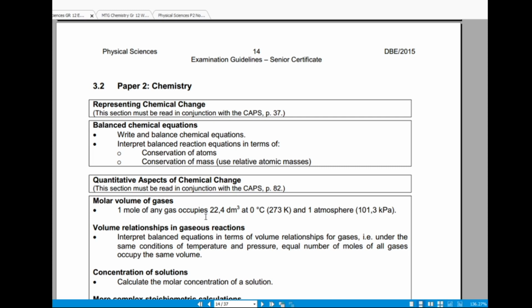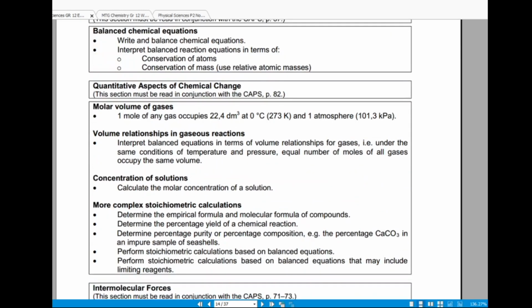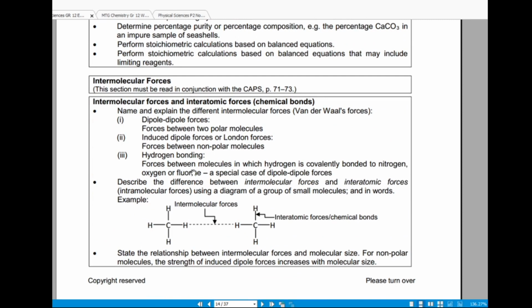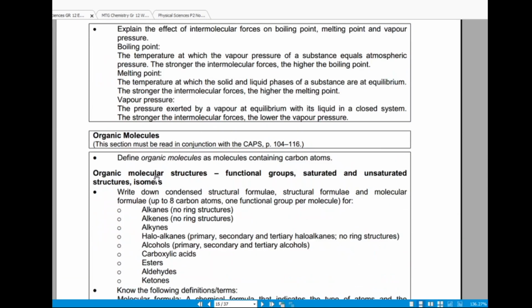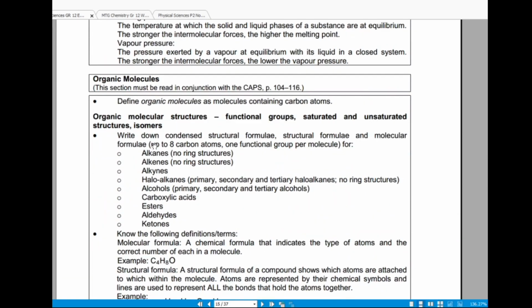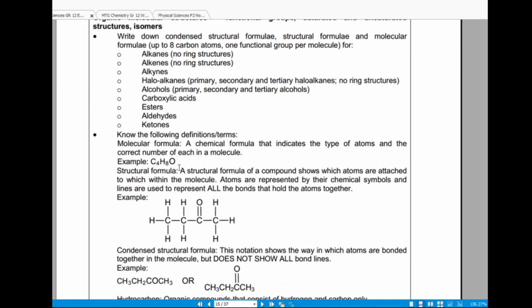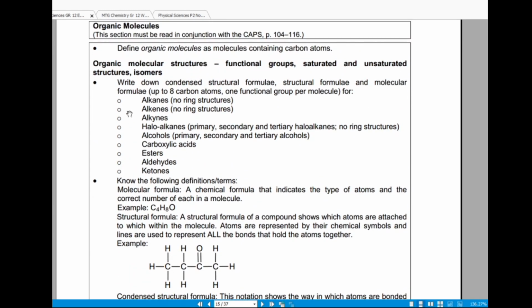Okay, so we go to the organic chemistry section. Intermolecular forces are also part of organic chemistry. We'll come back to these ones. And then here we have organic molecules. Now this is the section that we are interested in. Okay, so here in the exam guidelines you will see that they are sort of listing key points or key areas that you should focus on, right?